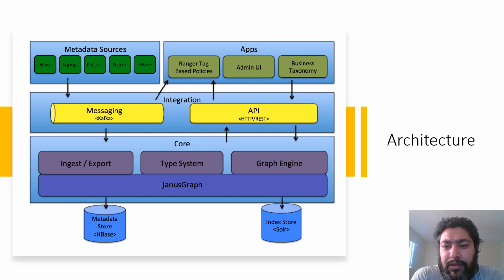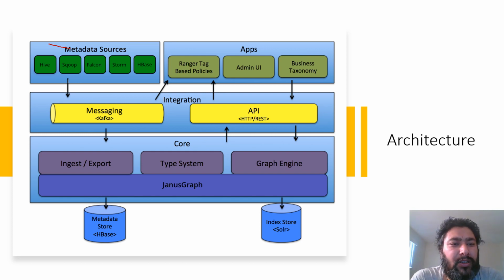Now let us discuss the architecture of Atlas a little bit, and overall where it fits in the entire big data system, what the components of it are, and how different components of the overall big data ecosystem interact with it to give us the results. So here at the top left you can see the data sources. These are the places from where we find out that the data was stored, created, or modified, or different things happened.